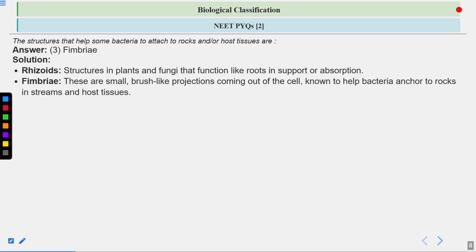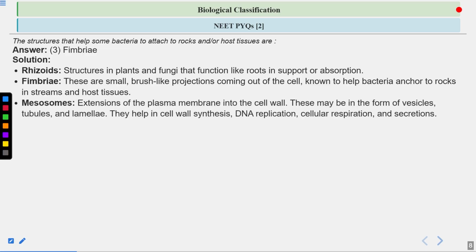Now, fimbriae are small brush-like projections coming out of the cell, and they are known to help bacteria anchor to rocks in streams and host tissues. So fimbriae is the correct answer here. Then mesosomes are extensions of the plasma membrane.